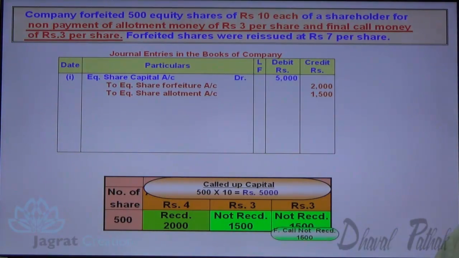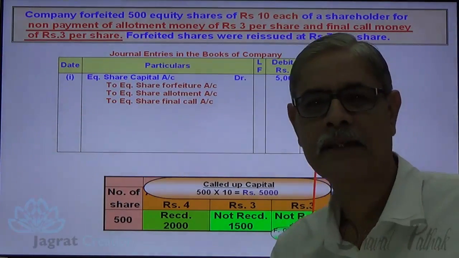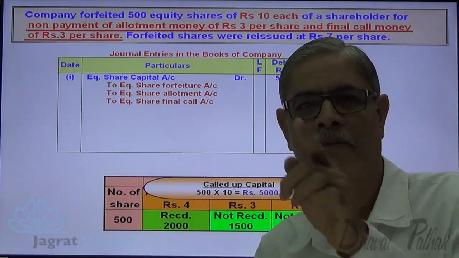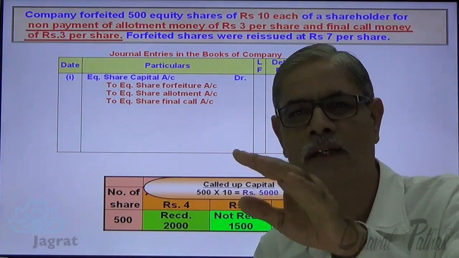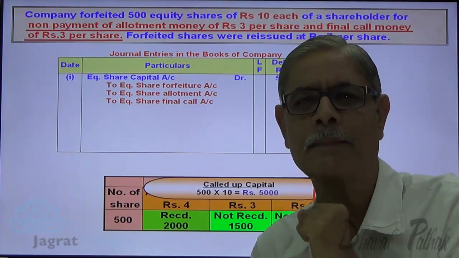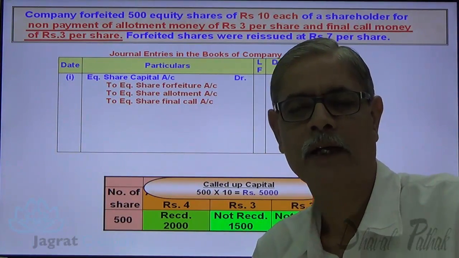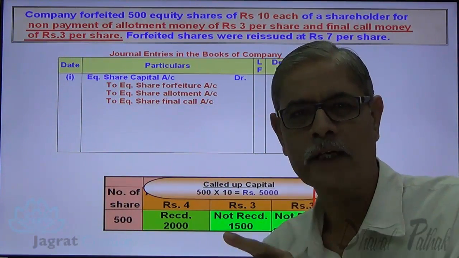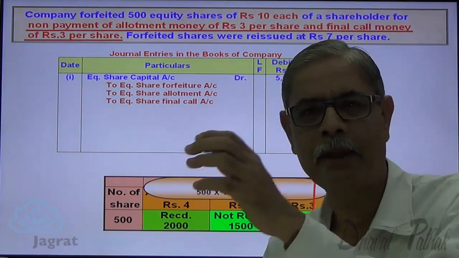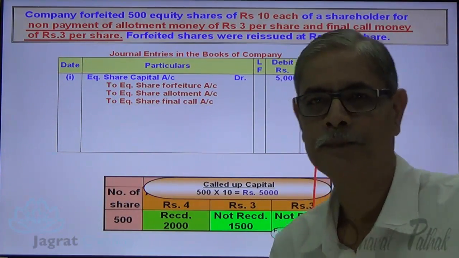Similarly, final call not received is credited to share final call account. Final call not received was not transferred to calls in arrears account. That's a presumption. In light of that, I have credited here share final call account because the final call not received stands as a debit balance in share final call account.